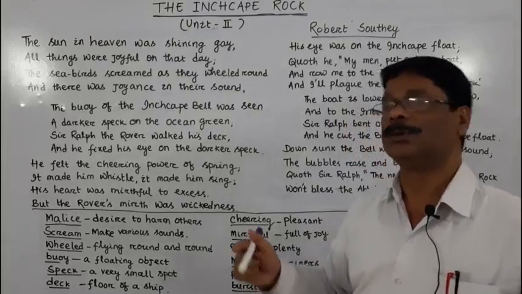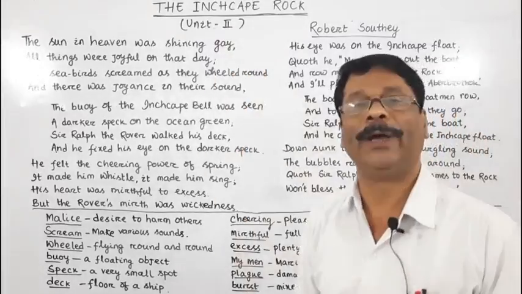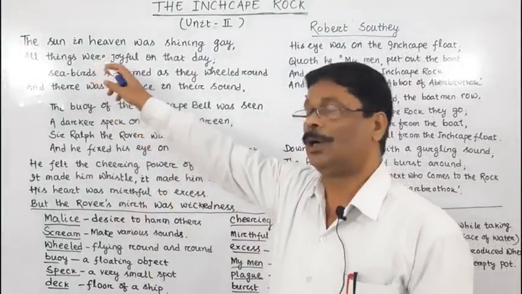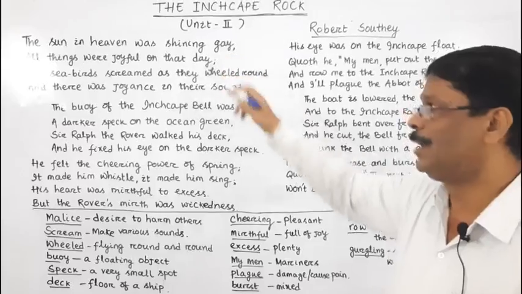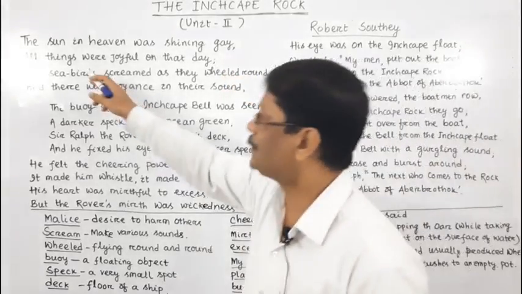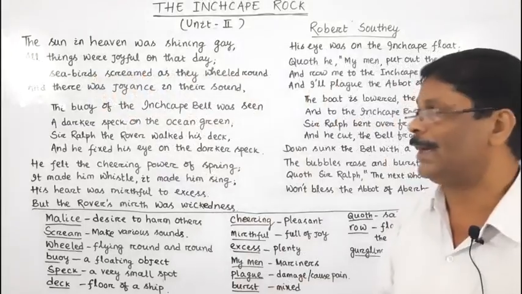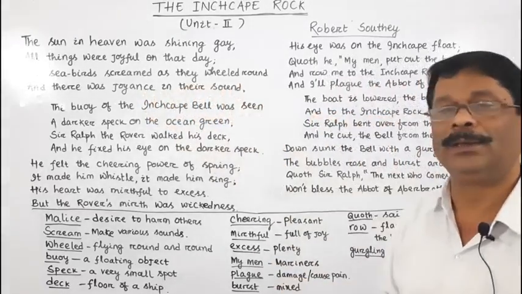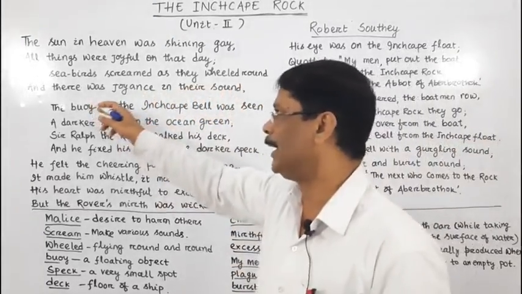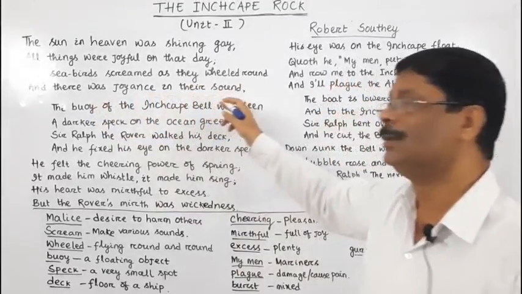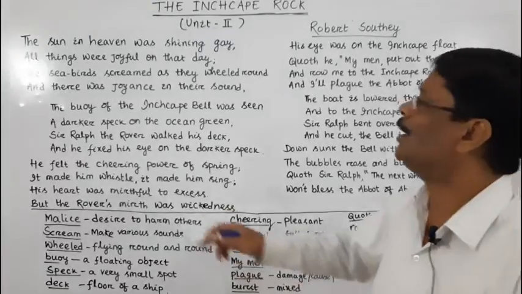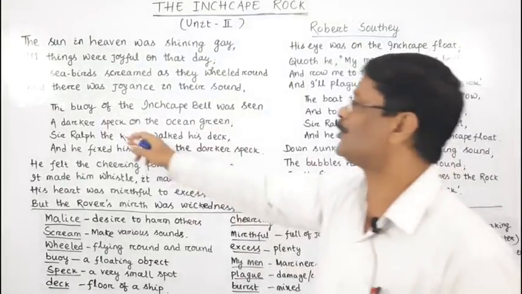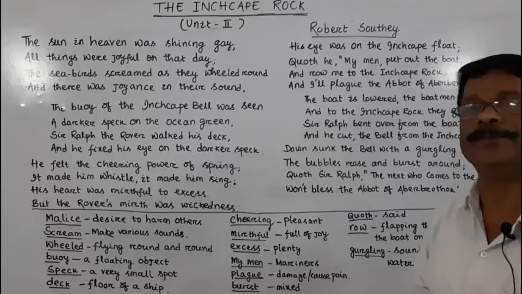Now let us go through Unit 2 of the poem The Inchcape Rock. The sun in heaven was shining gay. All things were joyful on that day. The seabirds screamed as they wheeled round, and there was joyance in their sound. The buoy of the Inchcape bell was seen, a darker speck on the ocean green.